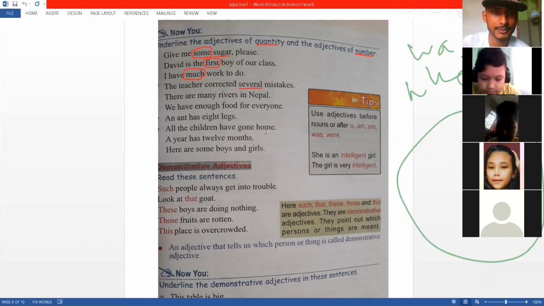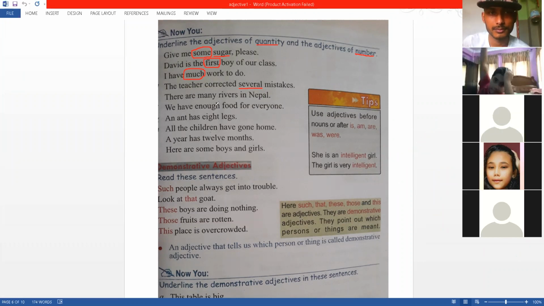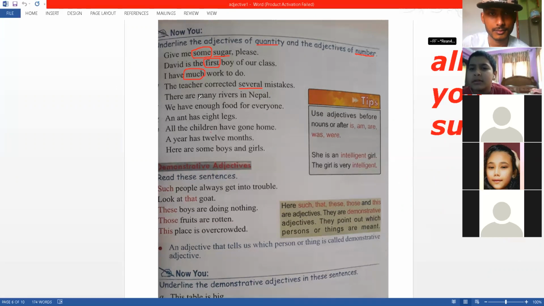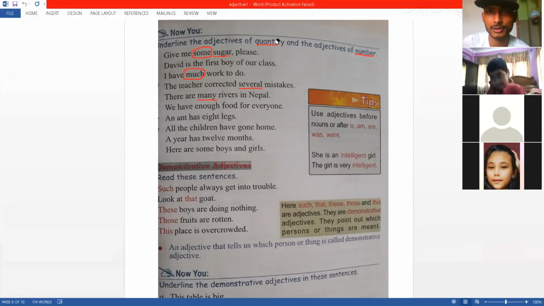Okay. Next one. There are many rivers in Nepal. Aditya, there are many rivers in Nepal. What does it say? There are many rivers. Number? Which one? Many. Many, right? Many is number. All right. I will just underline numbers and circle quantity. Right? That's how you understand which is which.